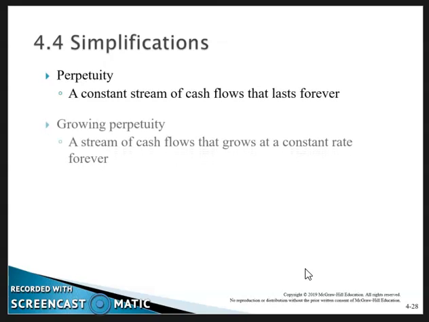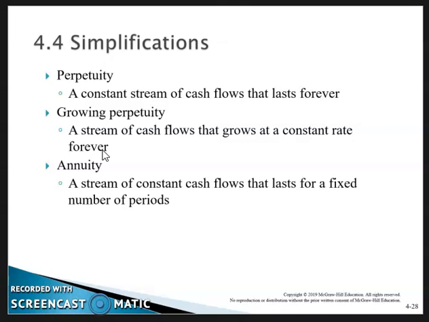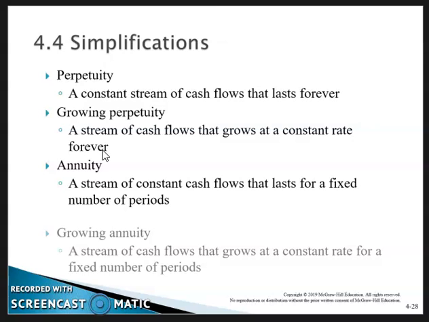A growing perpetuity is a stream of cash flows that grows at a constant rate forever, and an annuity is a stream of constant cash flows that lasts for a fixed number of periods of time. Examples of annuities: your car payment, your house payments, those sorts of things. They're streams of constant payments.